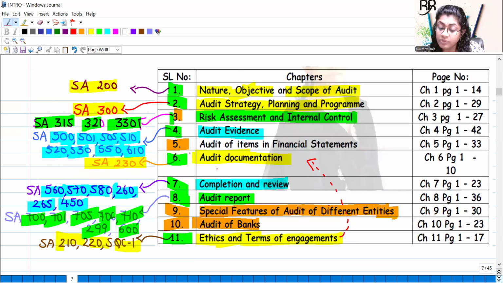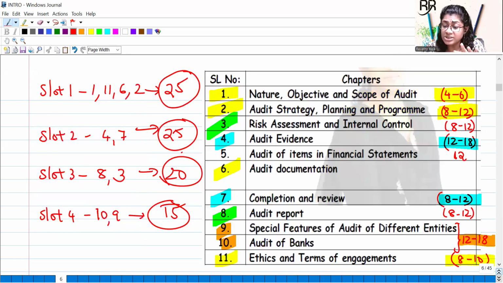Now, if you see, we have covered all the chapters in the slots, except this particular chapter. Ma'am, what to do? That's one of the chapters with the most weightage, around 12 to 18 or 20 marks. So chapter 5 alone is 15 marks on an average.